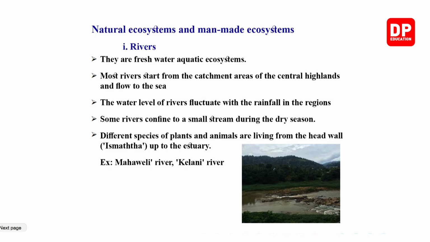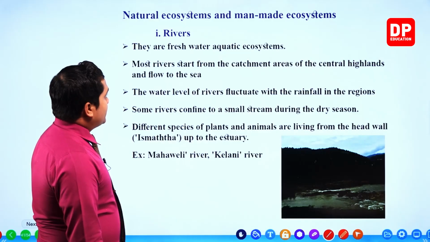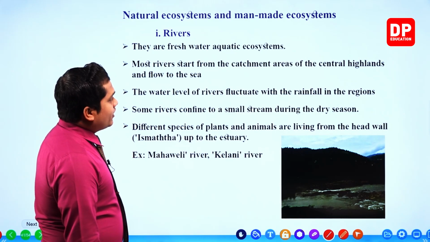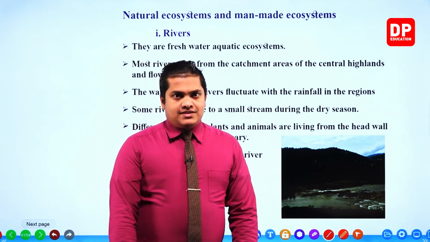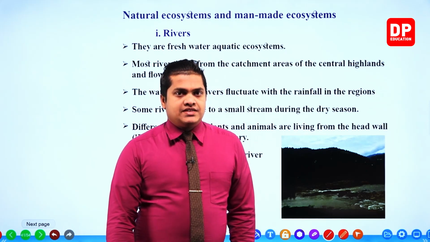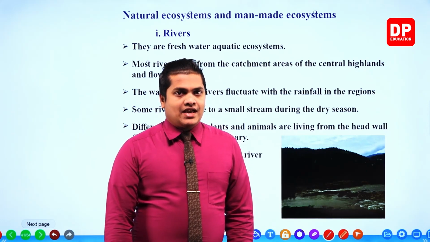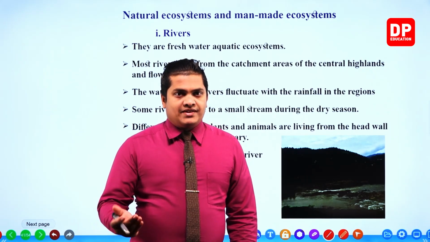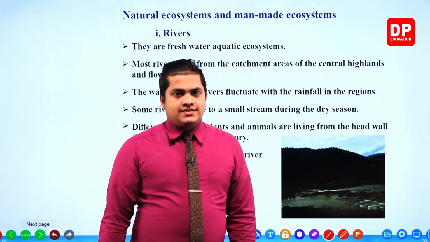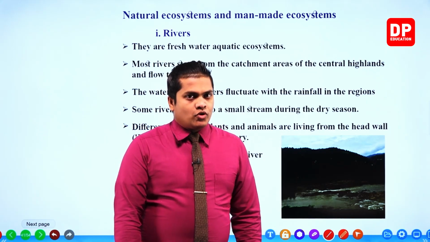This is about rivers. They are freshwater aquatic ecosystems. Like I said earlier, these rivers are freshwater. Less salinity can be observed, meaning the minerals and salts dissolved within the water are very low. That's why they are referred to as freshwater bodies.